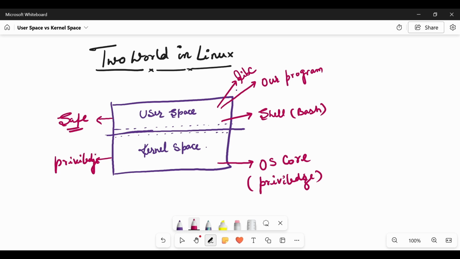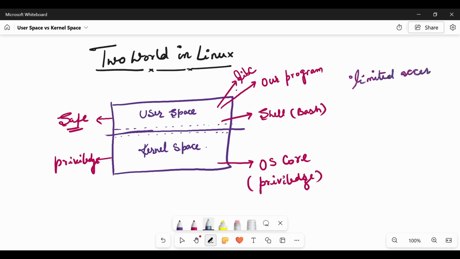User space has limited access. It cannot directly access the hardware, because if user space could directly access the hardware, it could corrupt the operating system. So it has limited access.